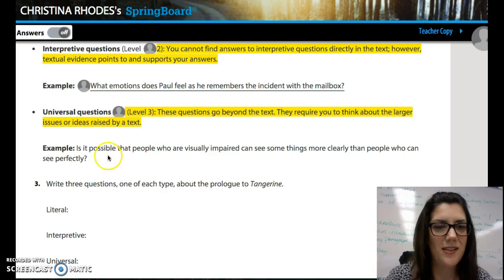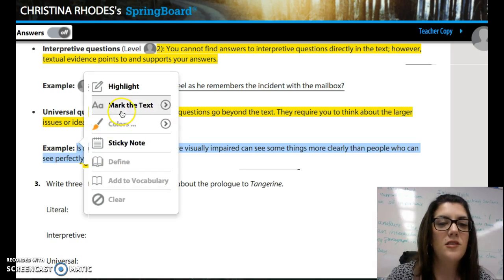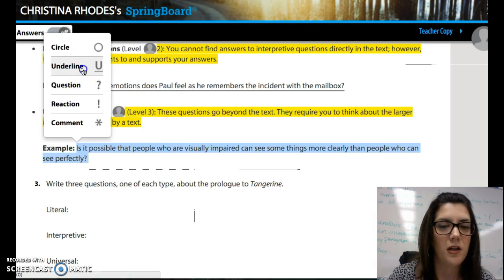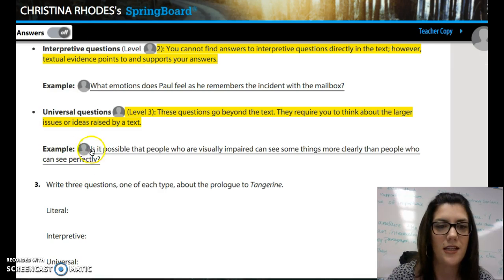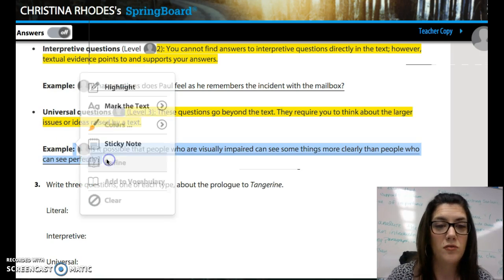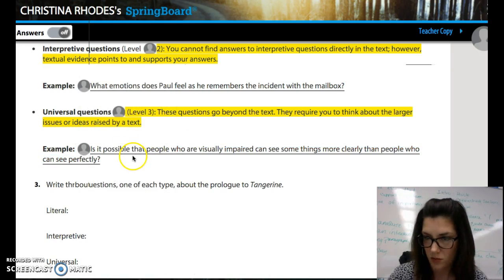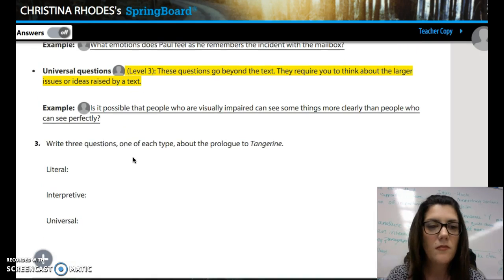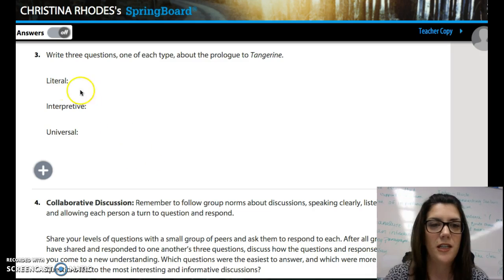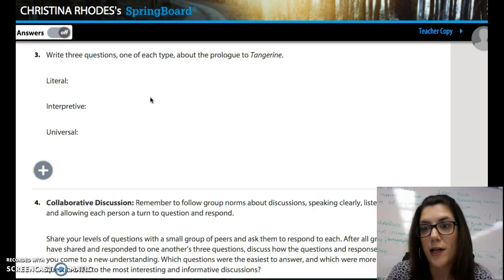Okay, so it says, is it possible that people who are visually impaired can see things more clearly than people who see perfectly? This is a harder type of question because you are analyzing the text and then you're taking that even beyond that to the real world. So basically a level 3 question, you're taking it all the way to the real world circumstance. So you're going to write 3 questions, one of each type, about the prologue to Tangerine. So one literal, which is like what color, an easy question, an interpretive where you're making an inference, a universal where it applies to real life.